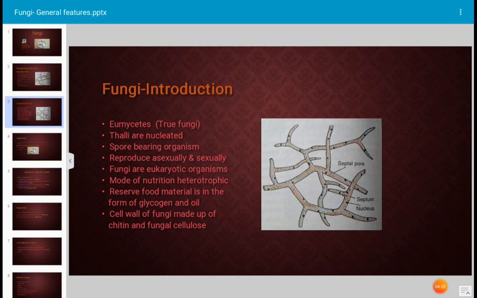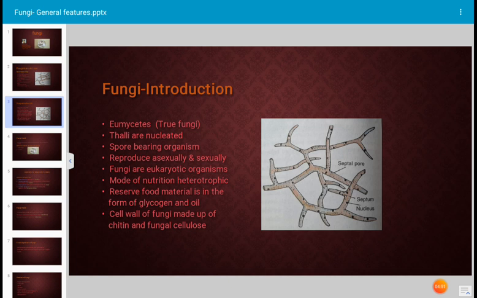Such organisms are heterotrophs. Reserve food material in fungi is in the form of glycogen and oil.